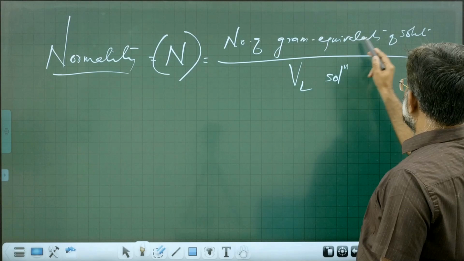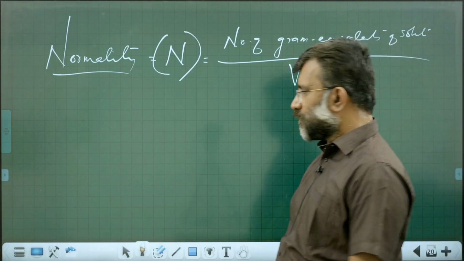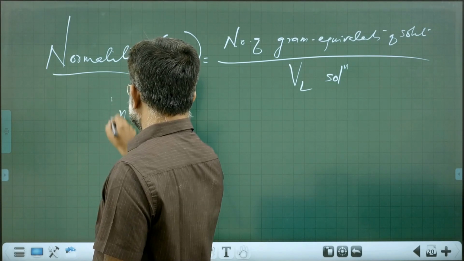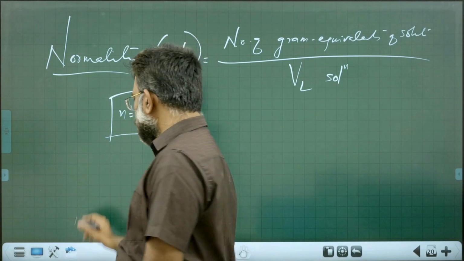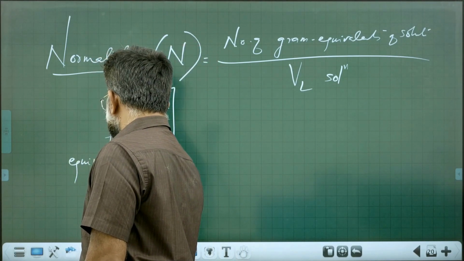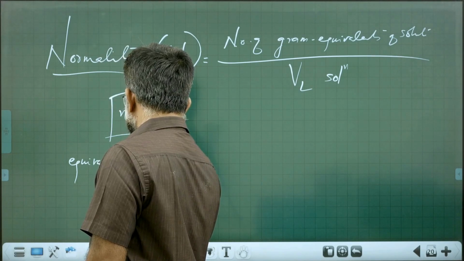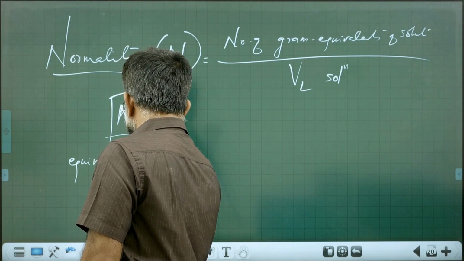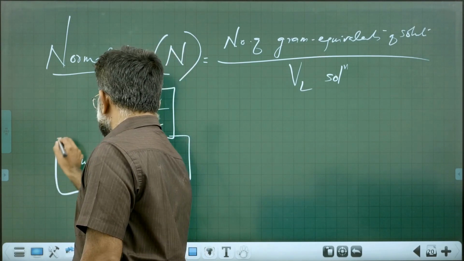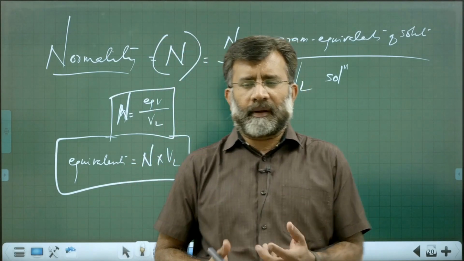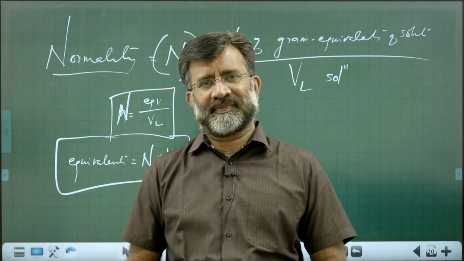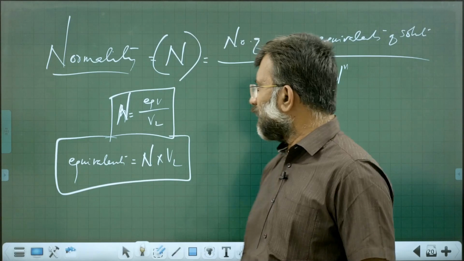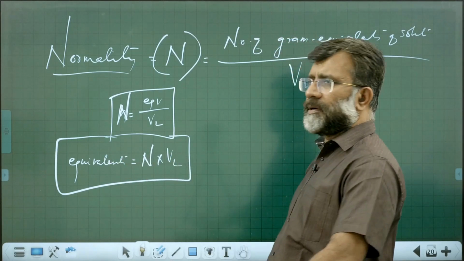It is N equal to equivalents per liter, or number of equivalents is equal to normality into volume in liter. Normality related problems we don't expect much, but simply for competitive purposes I am telling you. Okay, number of equivalents is equal to normality into volume in liter.